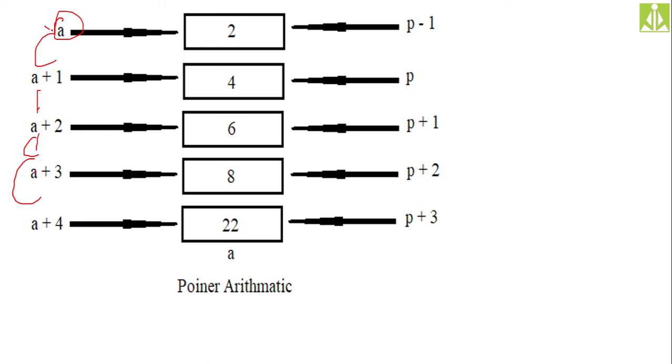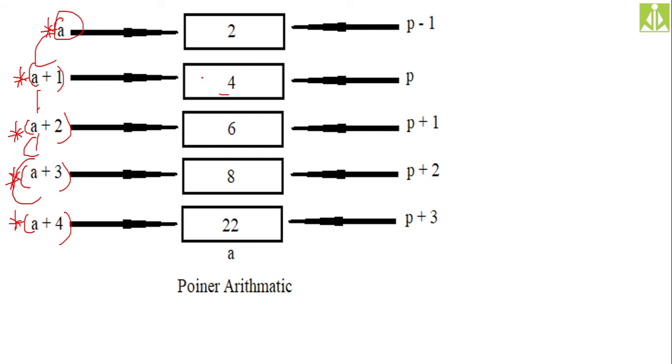How can we get the value? Simply apply asterisk, which will indirect, will dereference the value. Here also it is the same thing. P is not the identifier of the array, it is something else. Inside P I am storing the address of the second location.